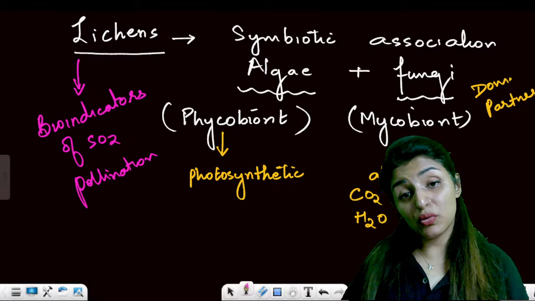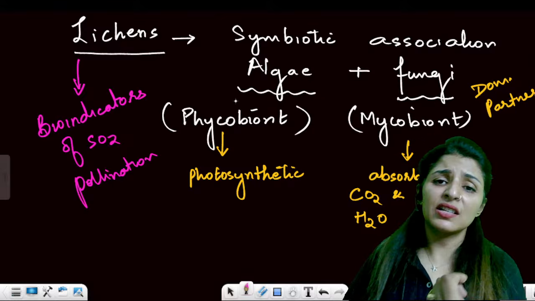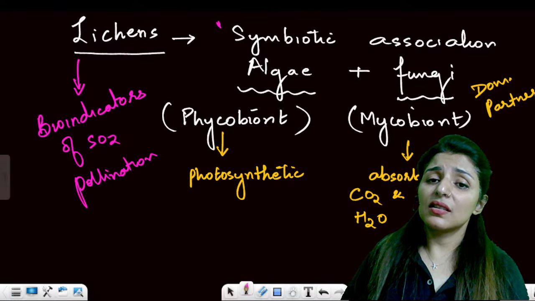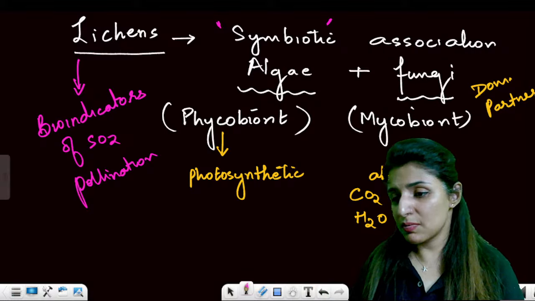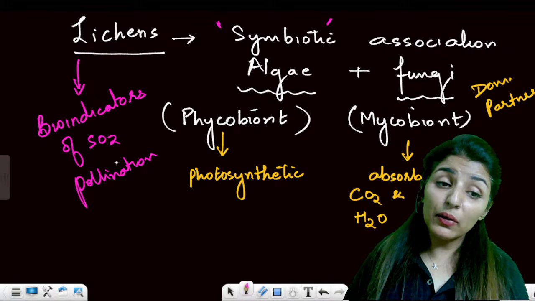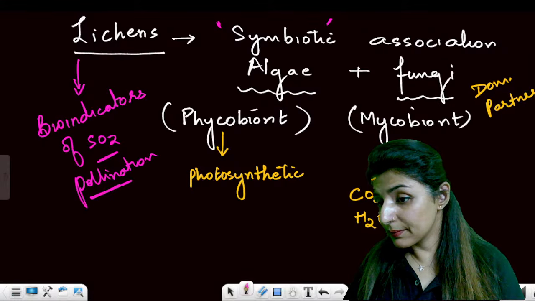It comes under mutualism. See, mutualism is of two types: one is symbiosis, second is proto-cooperation. It comes under symbiosis. Every symbiosis is mutualism, but every mutualism is not symbiosis. So yes, they are the bioindicators of SO2 pollution. Are these points clear, everyone?